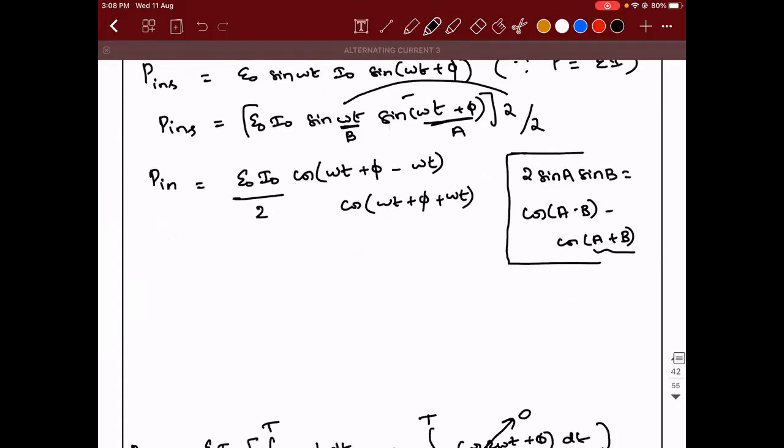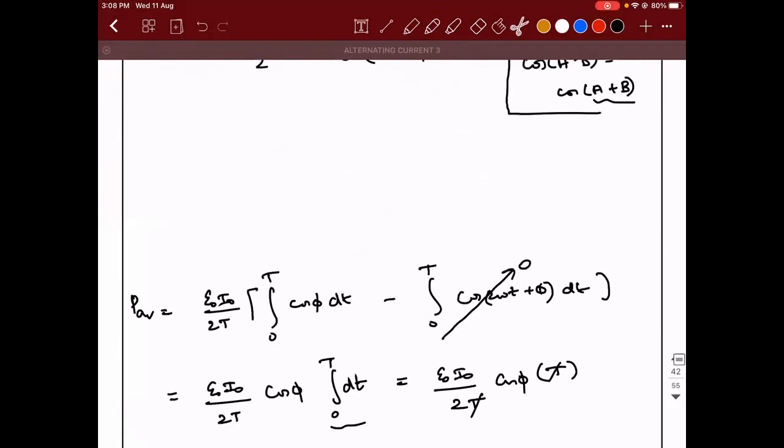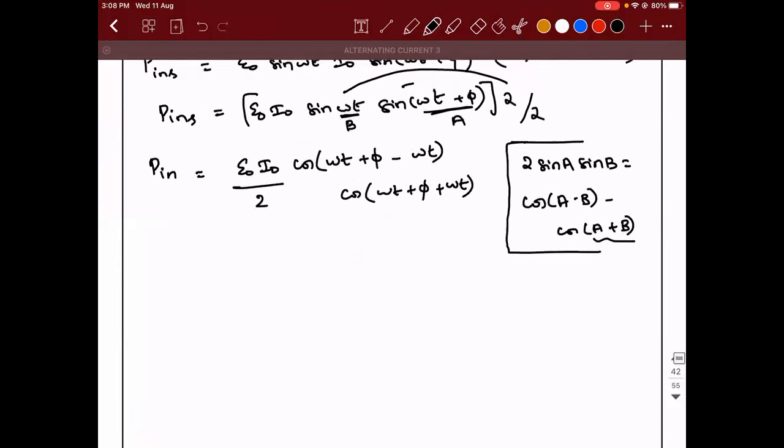So this is the instantaneous value of power. Now, what is going to be the average value? The average value will be the integral of P dt, the whole divided by the integral of dt. And we are calculating the average over a complete cycle. So that is why it is going to be 0 to capital T.